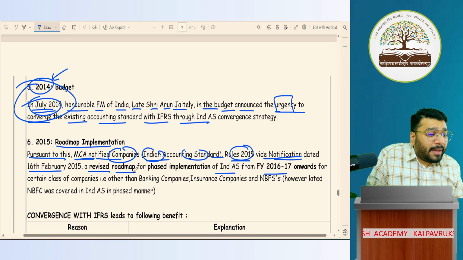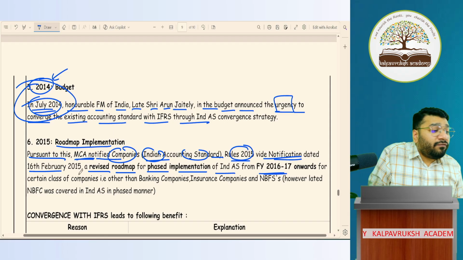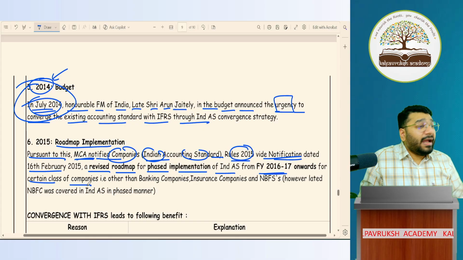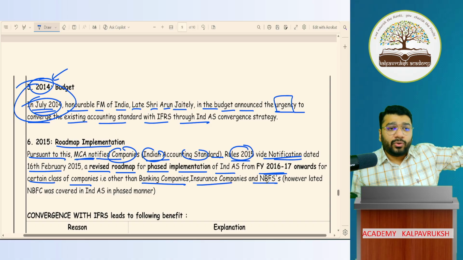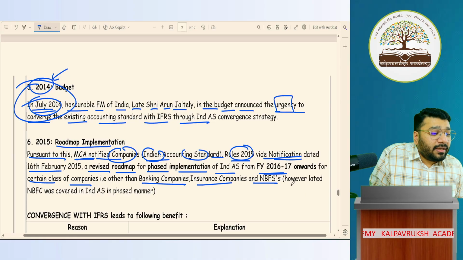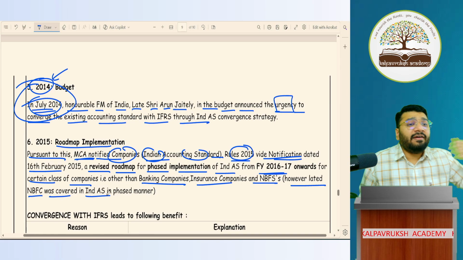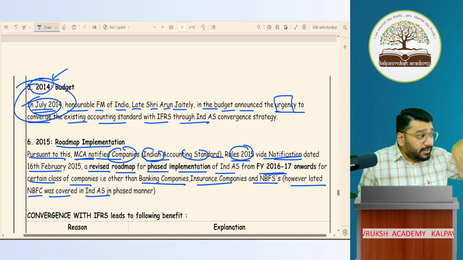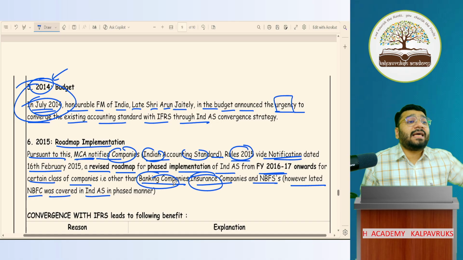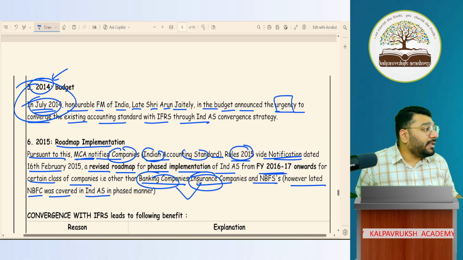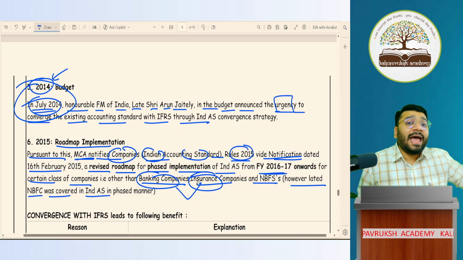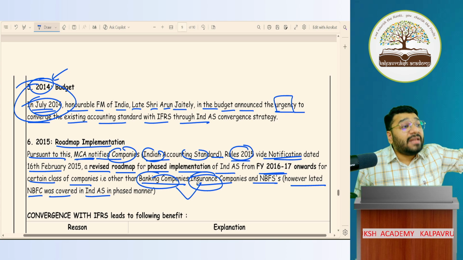They gave a revised roadmap for phased implementation of Ind AS from the financial year 2016-17 onwards for certain classes of companies. Who were not included? Banking companies, insurance companies, NBFCs were not included. But later, from the second phase onwards, NBFCs were covered in Ind AS in a phased manner. But till now, banking companies and insurance companies are not under the purview of Ind AS because both of them have their own regulatory authority. As per their regulatory authority, they have to prepare the financial statements, not as per ICAI, not as per MCA.